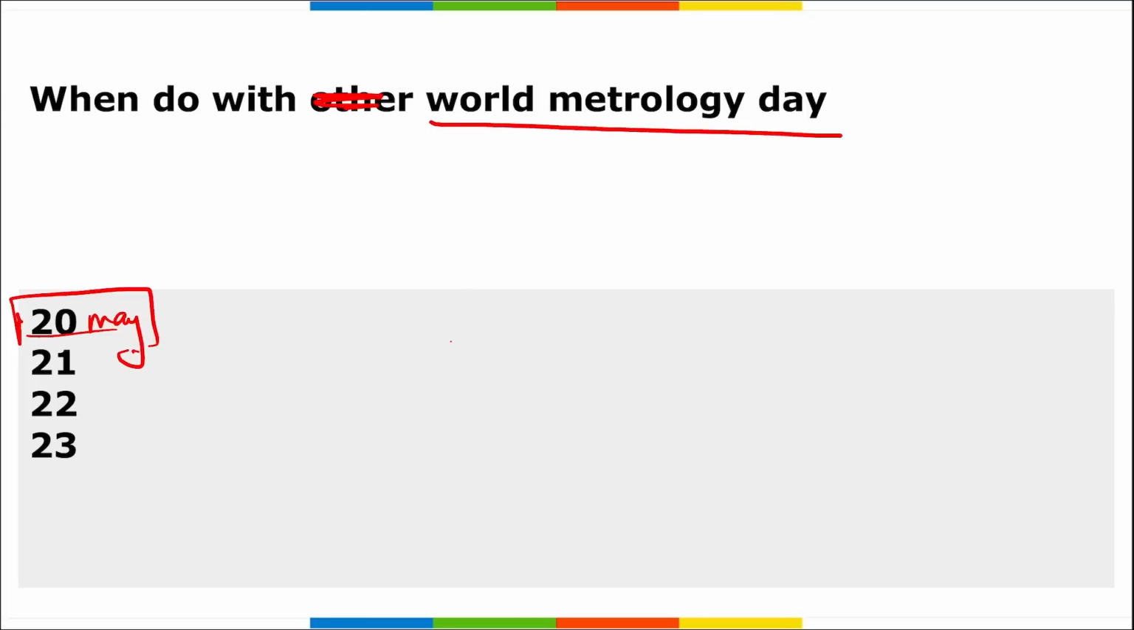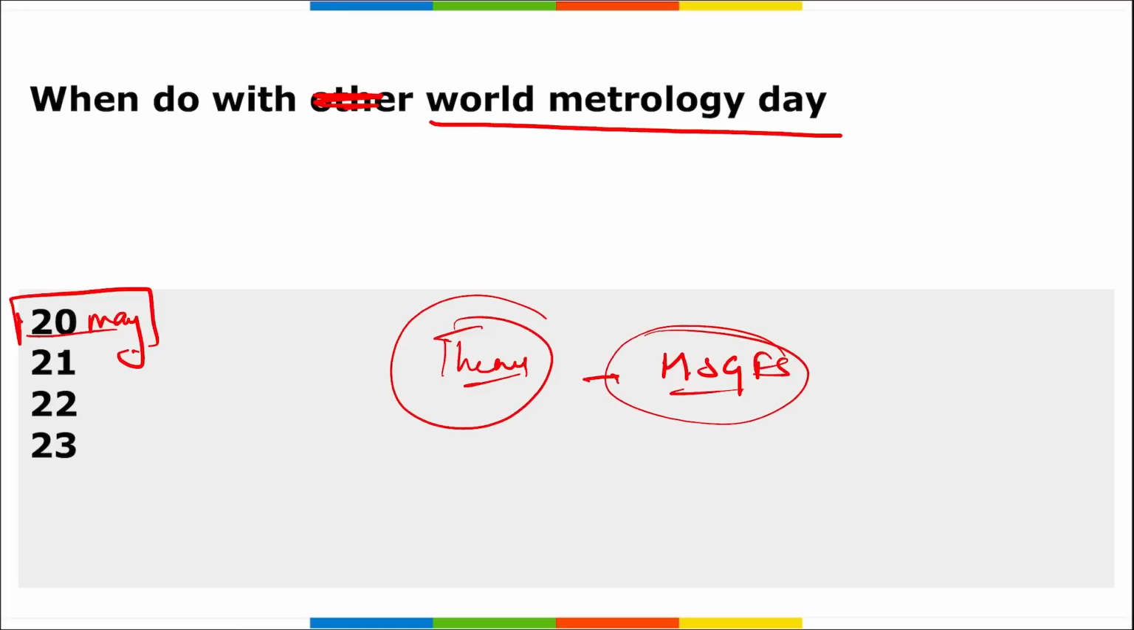This observance marks the anniversary of signing of the Metre Convention on 20th of May in 1875. And then you can remember the theme here that is important, that is measurements supporting the global food system. I repeat, measurements supporting the global food system. This is the theme for the World Meteorology Day.